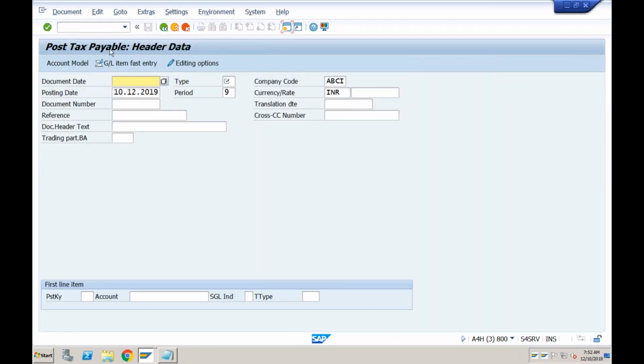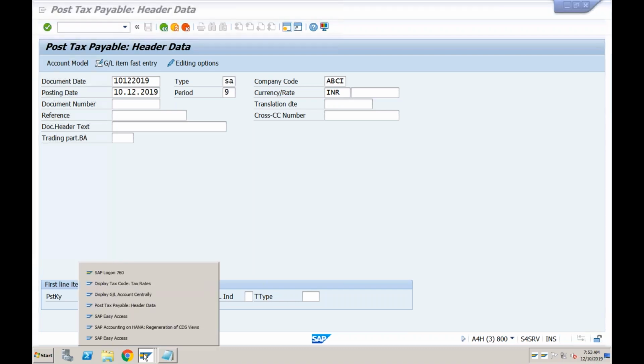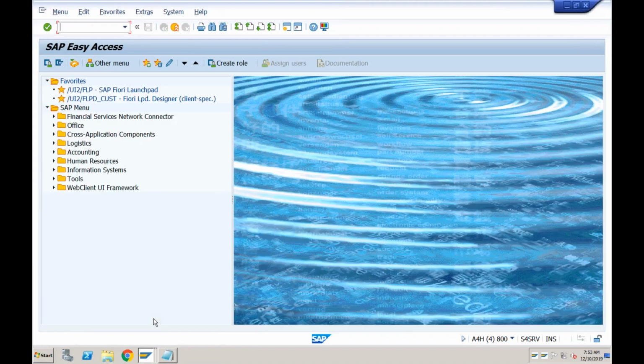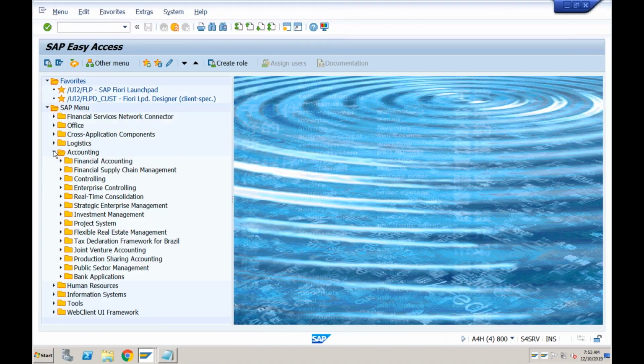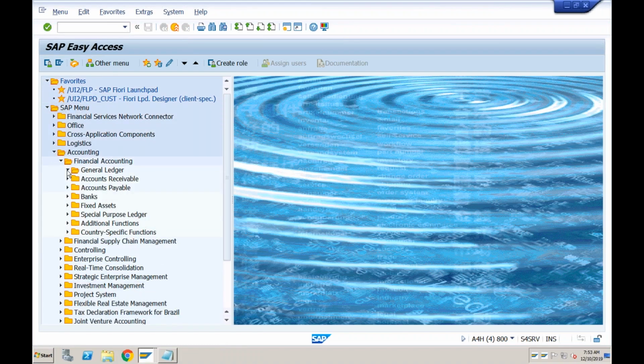Yes, post tax payable. So whatever amount you collected, okay, so if I go with 10, 12, 2019, account maybe transaction document type, I'll go with SA, and you need to specify this amount manually here. So in this case, how much tax you want to pay? Let's go to the report of taxation. So if I go to accounting, financial accounting, general ledger,